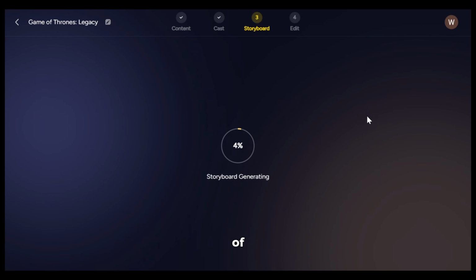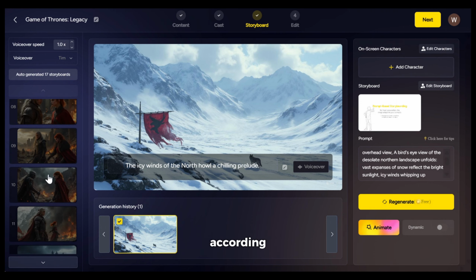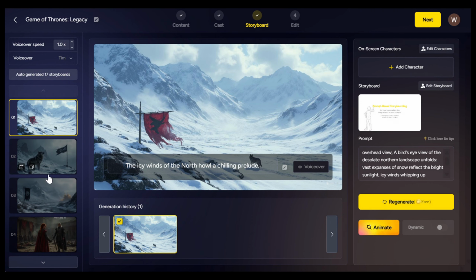It can take a little bit of time, so be patient, and once it's done, you will see something like this. As you can see, it has generated the images according to the scenes, and they look awesome. Now, this is where you can edit each scene according to your taste. From here, you can select the voiceover speed. I will keep it at default, as I won't be using a voiceover for this video.